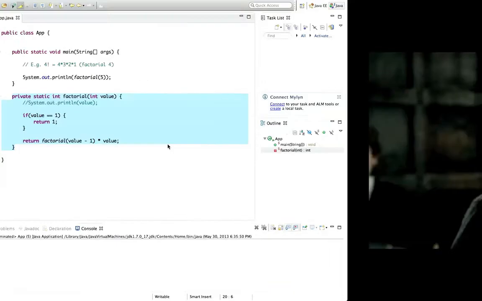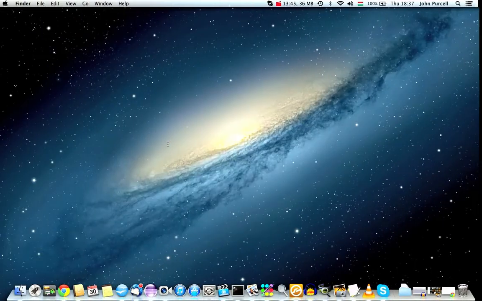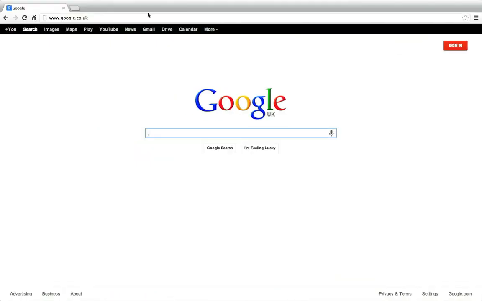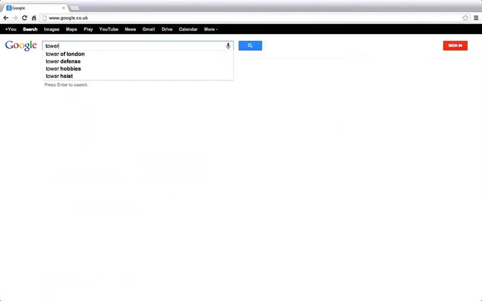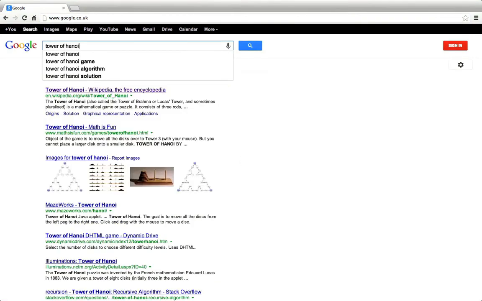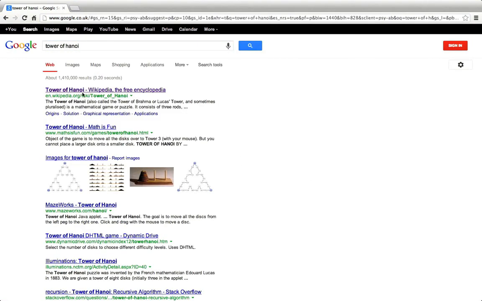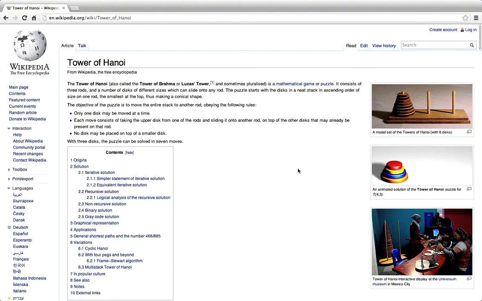Another classic example where we use recursion is the Towers of Hanoi puzzle. There's an explanation of this on Wikipedia, this simple game, which looks complex and intimidating at first, but it's actually relatively simple.